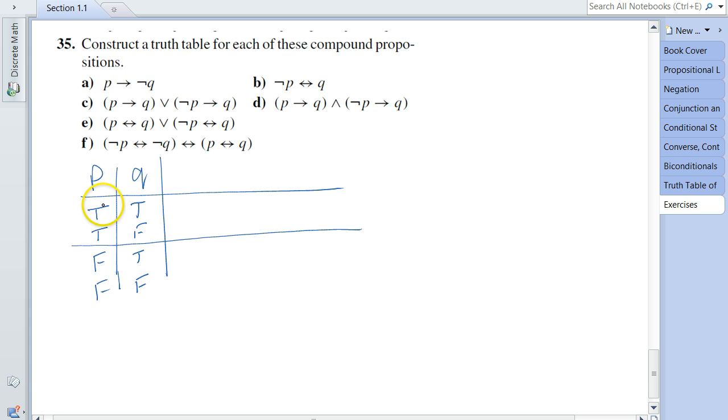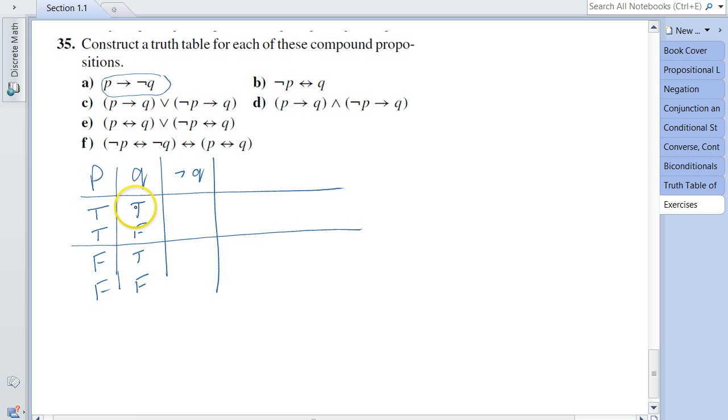And hence we got two trues and two falses, and then for the second column, true, false, one alternates between true and false, and you get all the combinations. Now, for P implies not Q, we need the truth value for the negation of Q. So I'm going to dedicate another column for the negation of Q.